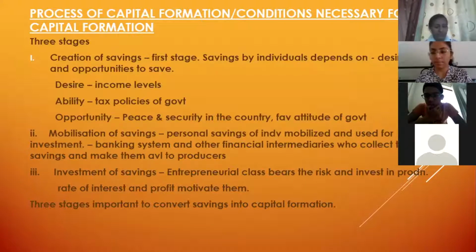Will it be enough for me? Unless I'm earning in millions, it will not be enough for me. Okay, so there the ability to save is directed by the tax policies of the government.